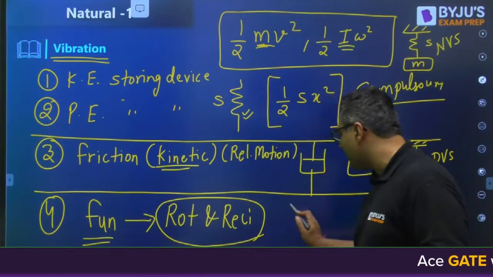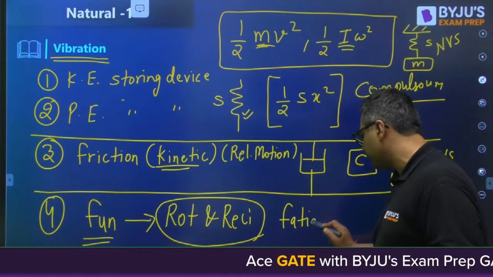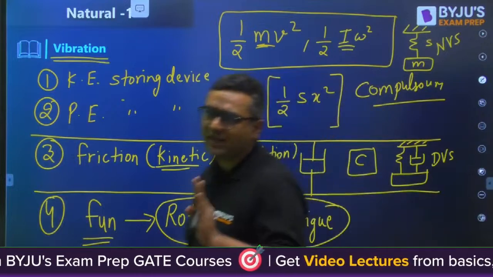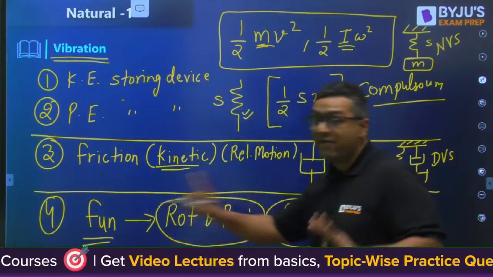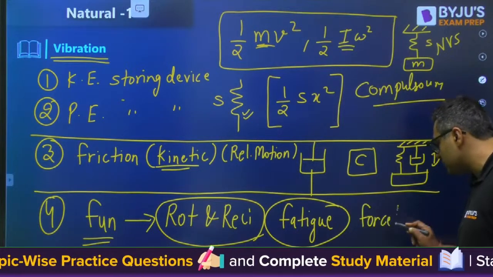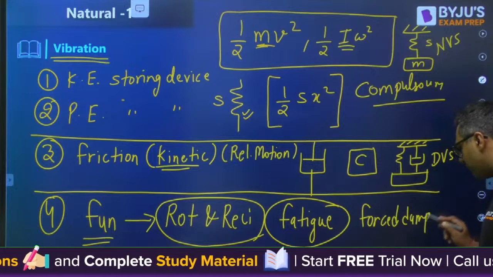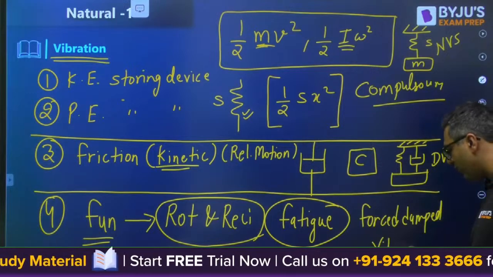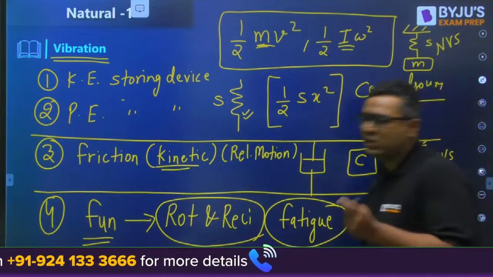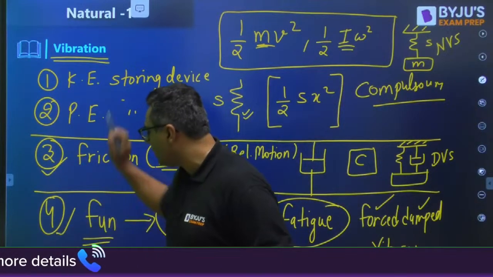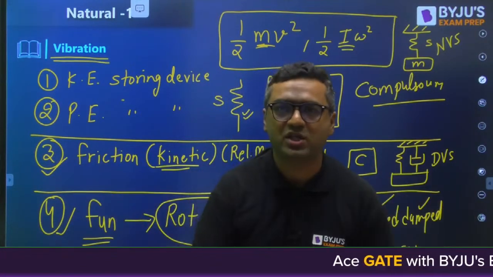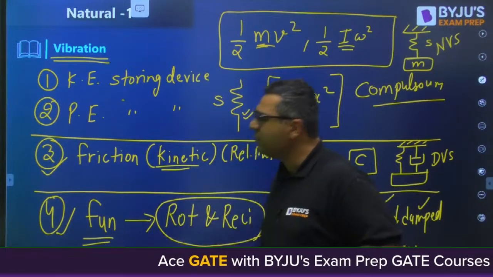In other words, you can say unbalanced forces are nothing but fatigue forces. Fatigue forces are those whose magnitude or direction or both change with time. And if any vibration system is having this unbalanced force, we call that a forced damped vibration system. Here, force tells you about unbalanced force, and damped tells you about the friction. These two are the realities of mechanical systems basically. And whenever these two come into the picture, the system becomes dangerous. Okay. So one by one we will move on.